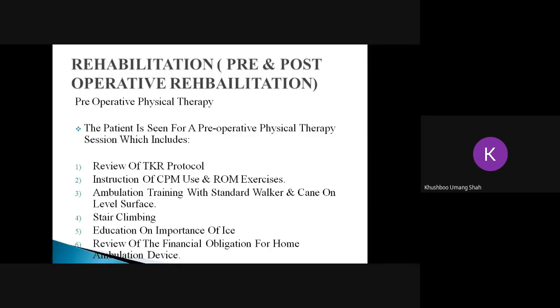So the range of motion is important to check. The pre-operative strength is important. And third is whether the person is having any kind of fixed flexion deformity, or extension lag.